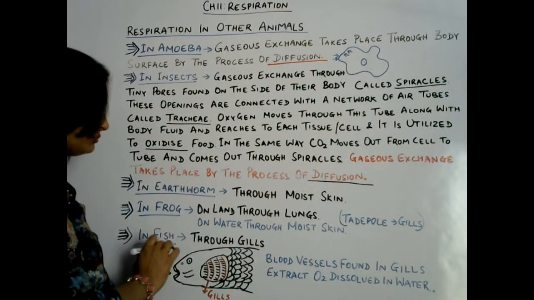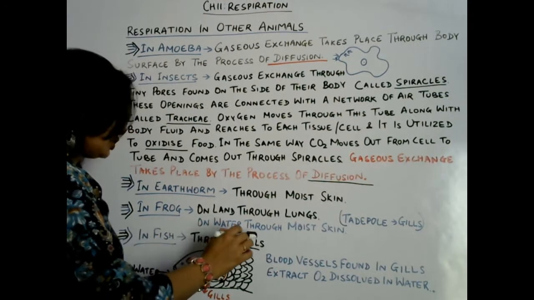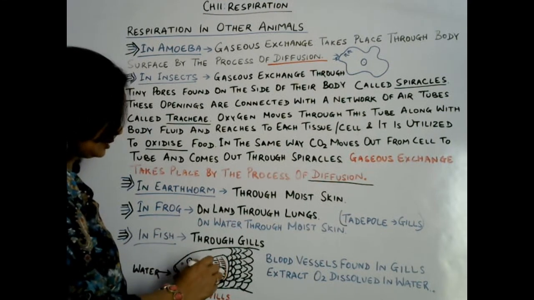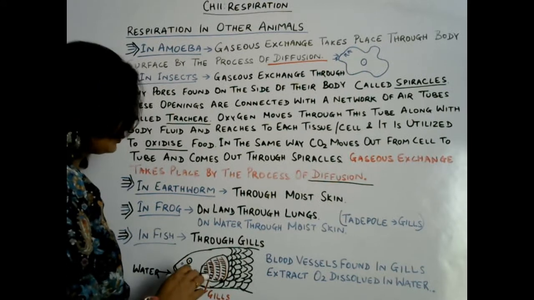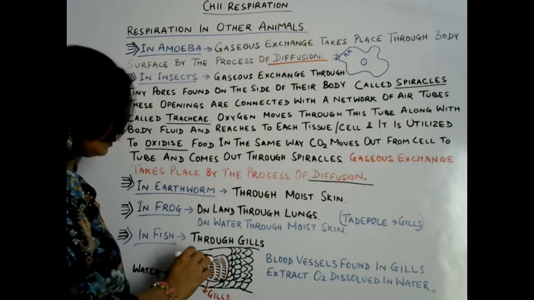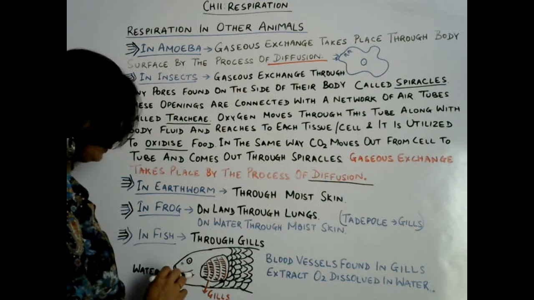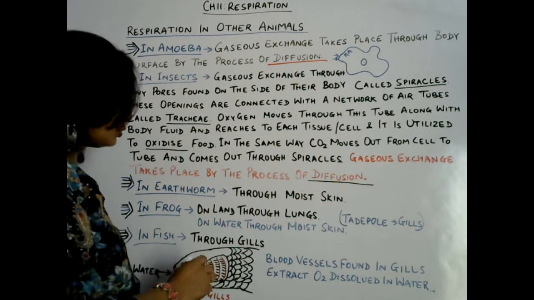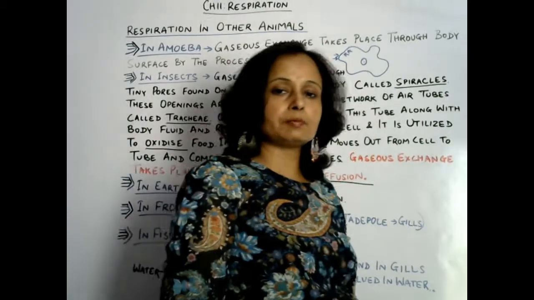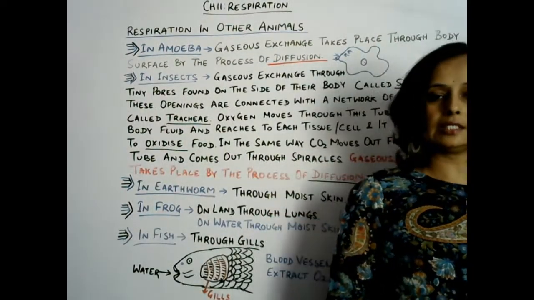Now next one, fish. In fish also there is a part called gills, found on the sides of its front part, that is, the sides of the head region. So how does exchange of gases, respiration, take place in gills?